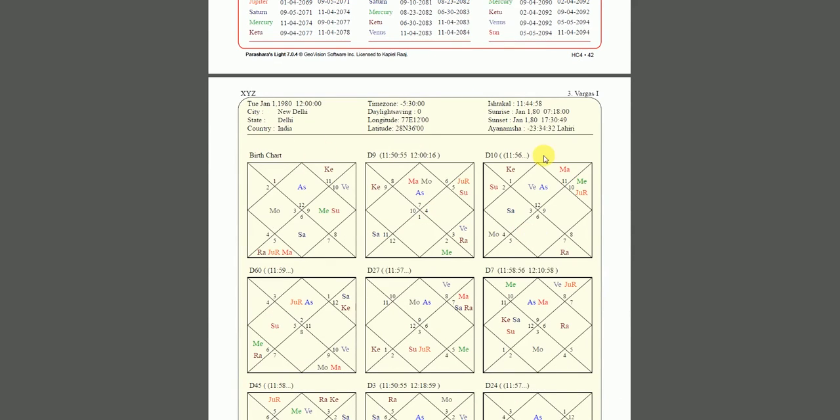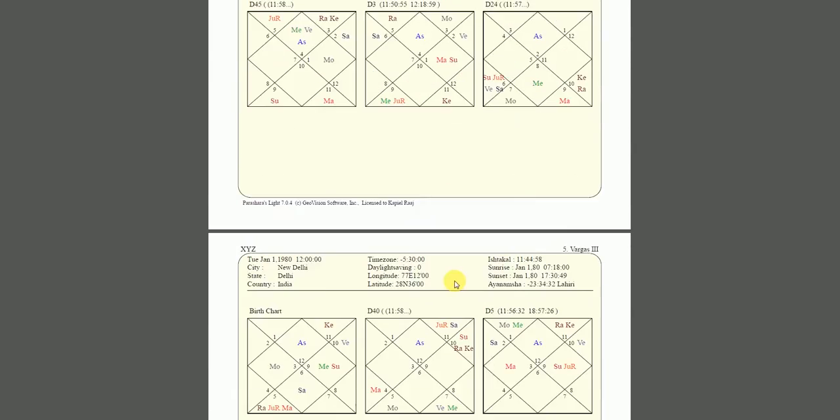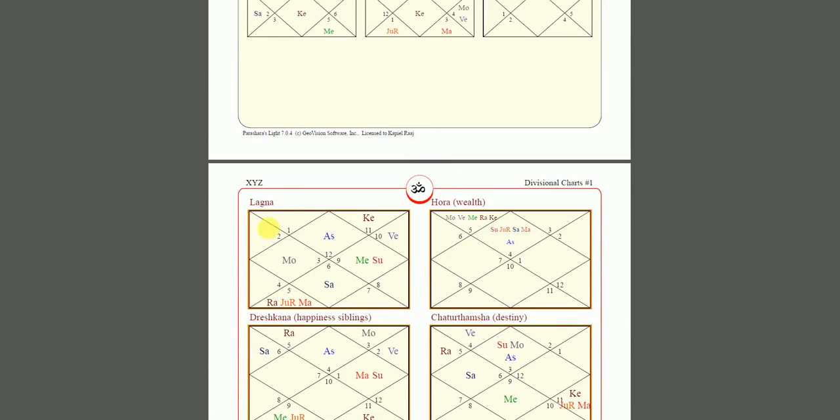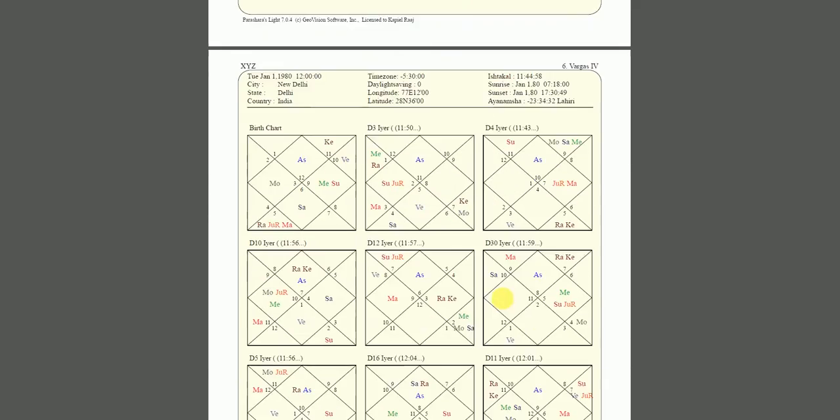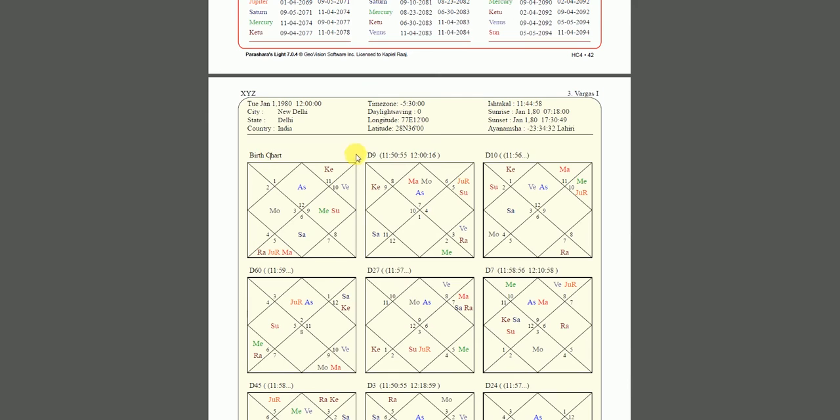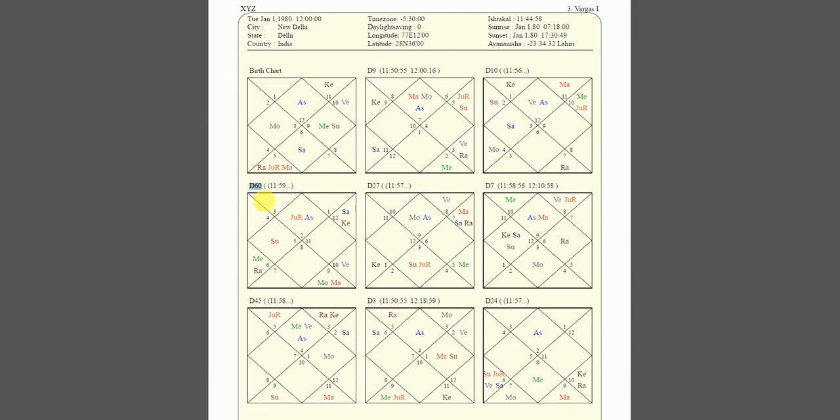Then these are divisional charts. Like this is the main birth chart. And remember, this is the Navamsha D9. These all have names. Like if you come here to the bottom, you'll see the name. Hora, Lagna, Drekkana, Chaturthamsa. These are simply very short forms of this birth chart. D9 is the Navamsha. D10 is Dasamsha for career. D60 is Shashtiamsha for overall prospect of life.